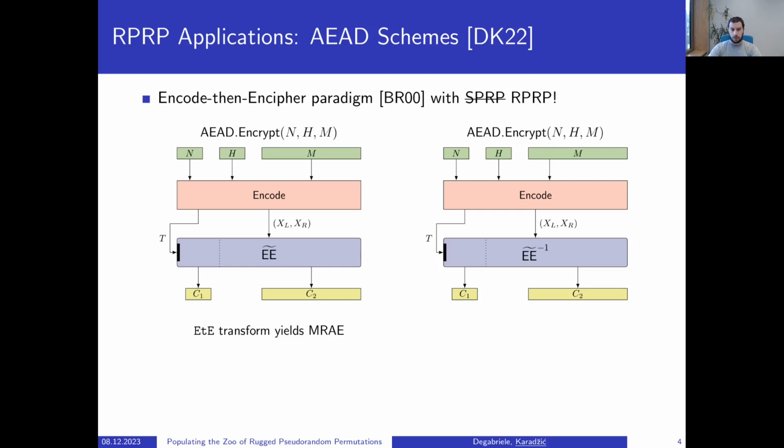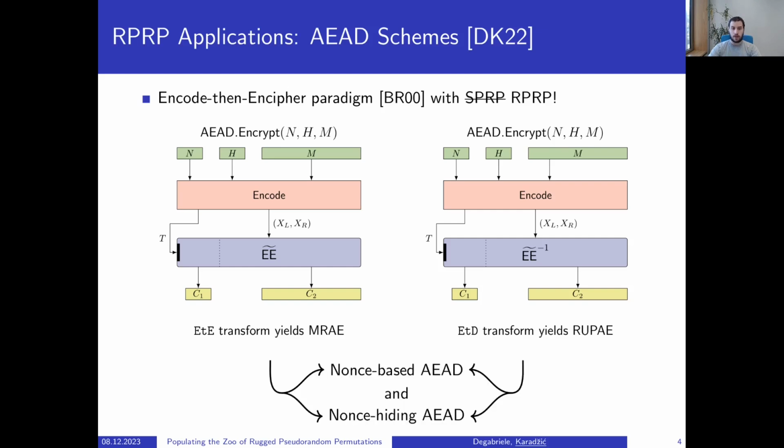We showed that the EtD transform yields an RUP-secure AE scheme. In addition, each of these transforms can be instantiated in both nonce-based and nonce-hiding AEAD syntax, leading to four AEAD schemes using just a single RPRP.